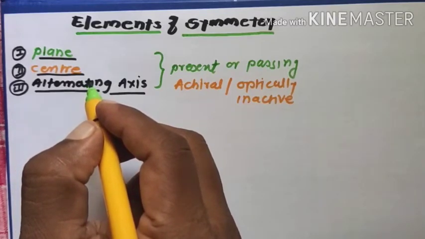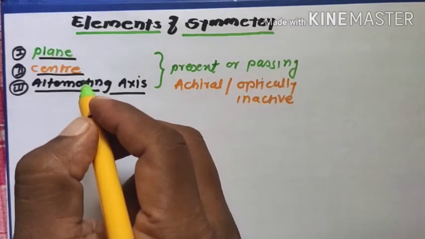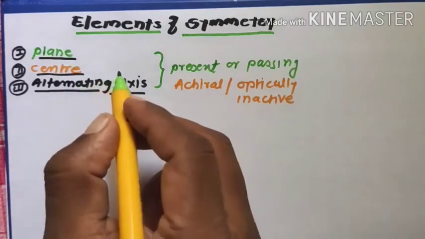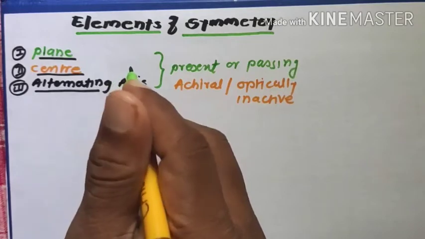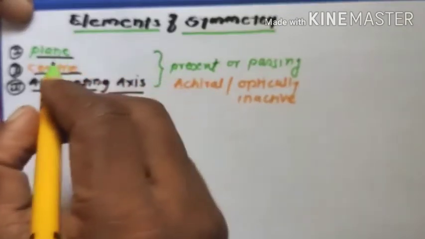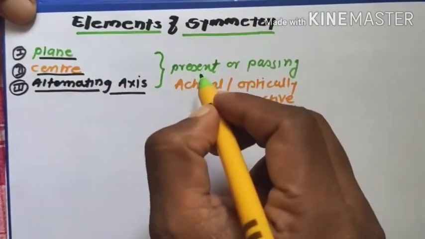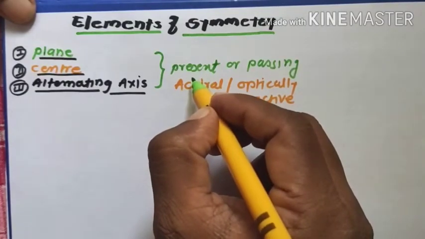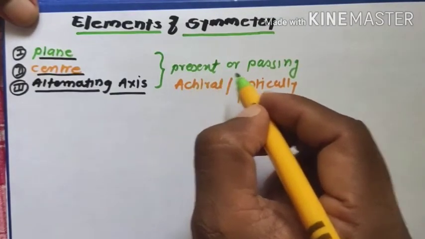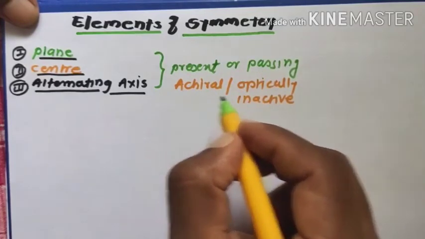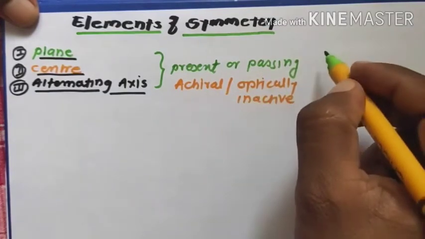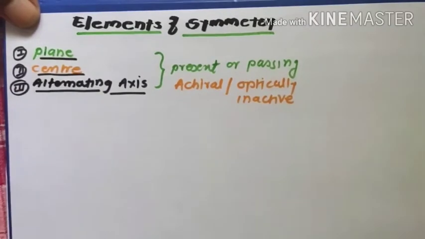For optical activity, the molecule must be chiral, that is, a non-superimposable mirror image compound. A molecule possessing any one of these elements of symmetry is known as achiral, or optically inactive.